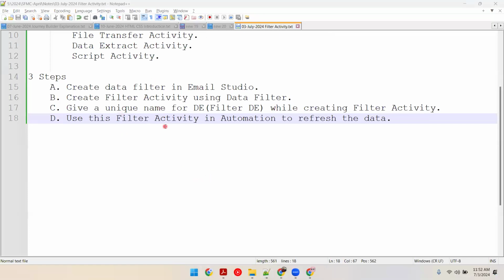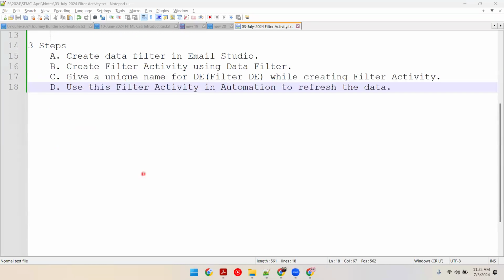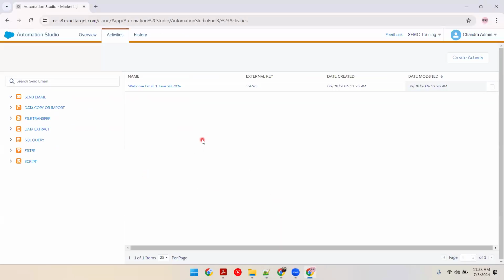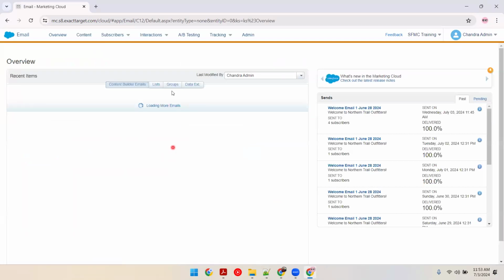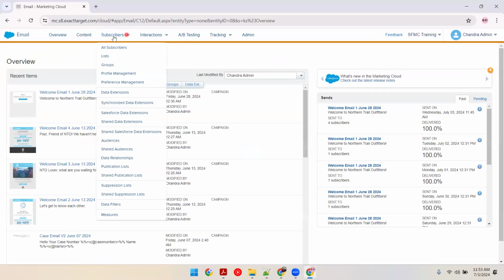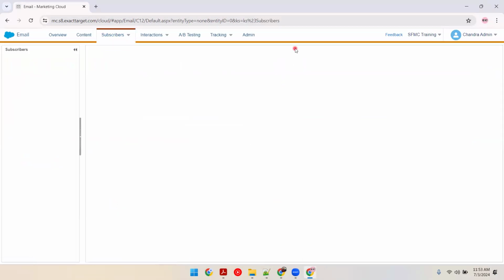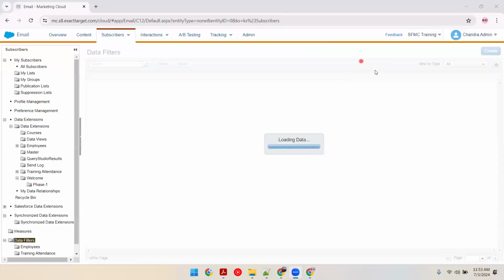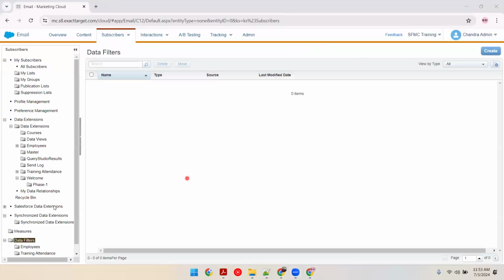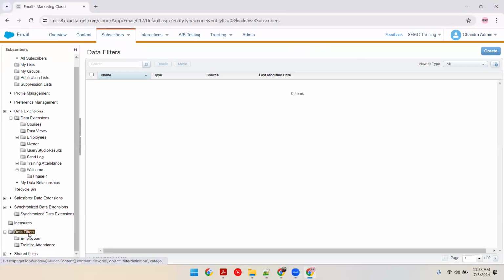This will be based on exactly the same thing I did before, but it will be automated. I will not be refreshing them manually. So what I have to do is go to Email Studio, Subscribers. You have this option called data filter, the last but one option under the Subscribers tab. You will click on it. Why are we doing this? We don't want to create or refresh manually. So I'll create a separate folder for this called welcome.